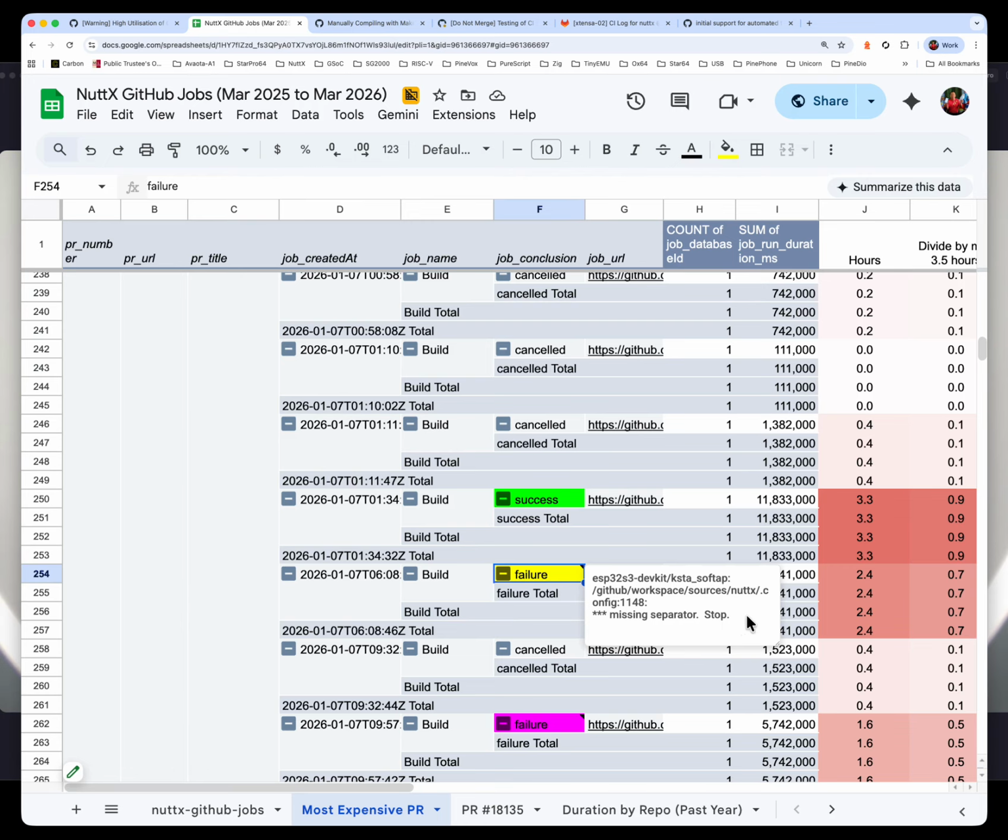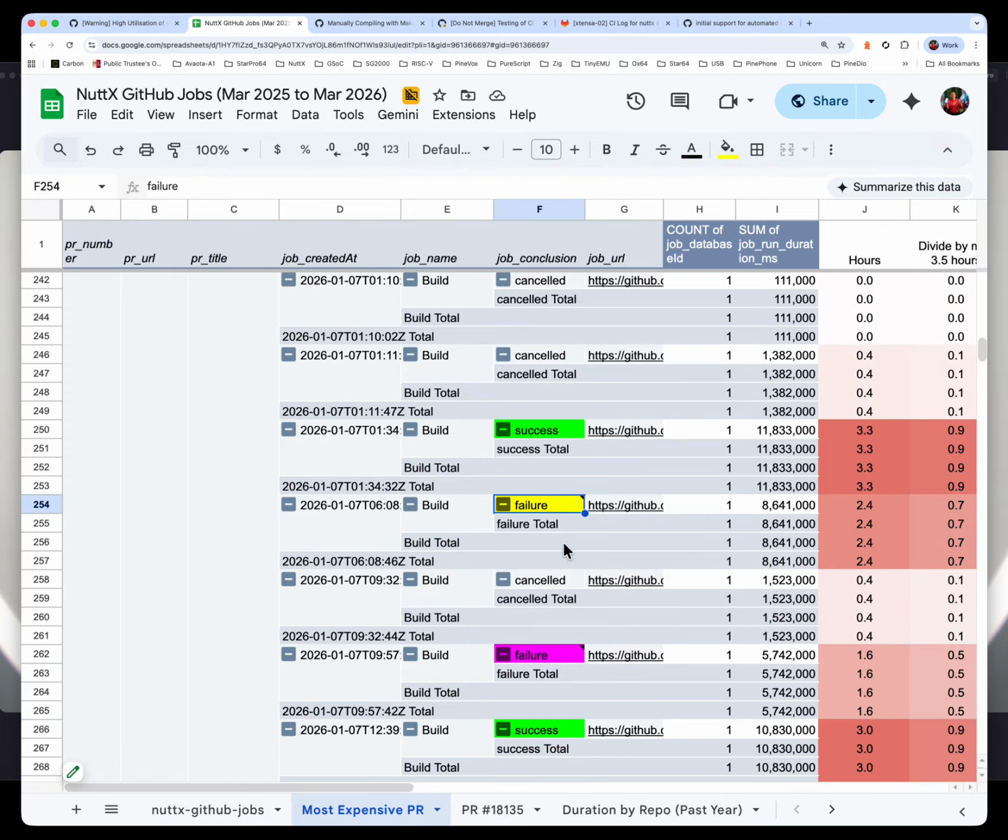Okay, we're not sure exactly what happened here. It's an ESP32 error. It says missing separator. It could have been a download error for the ESP32 runtime that failed, or maybe it's a compile error, but quite unlikely that this is a compile error. So I would think that this is highly likely an ESP32 runtime download failure. And if this is indeed a download failure, our retry mechanism should fix this.